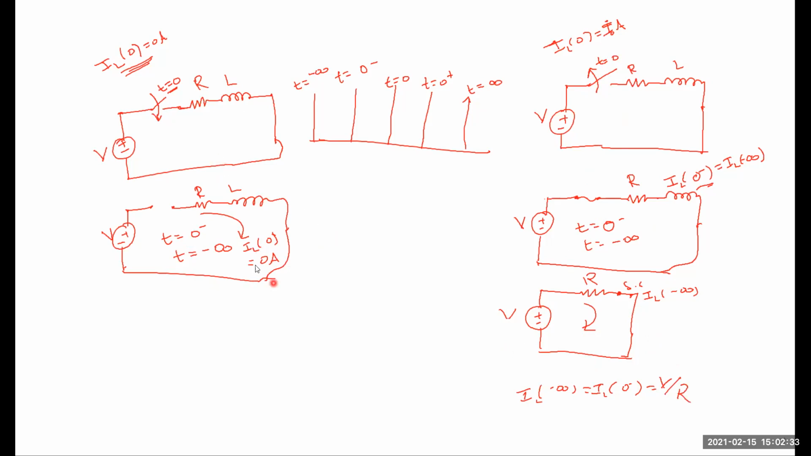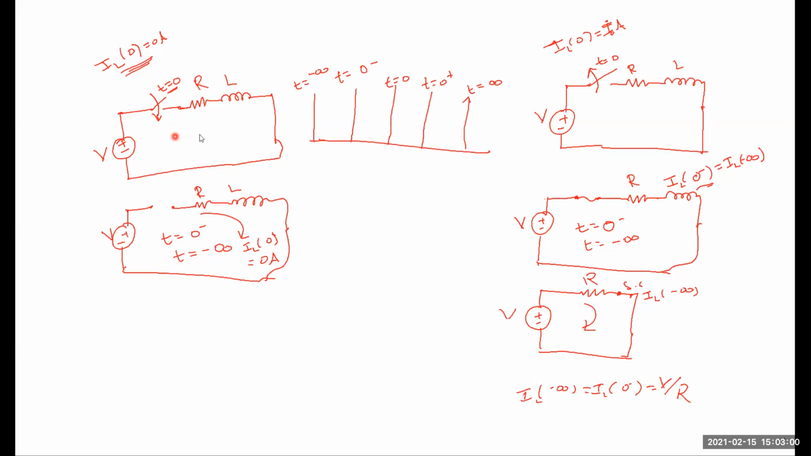So here, at t is equal to 0, the switch is closed, meaning before the switching action. This is under t is equal to 0 and t is equal to minus infinity. Now, at t is equal to 0 plus.